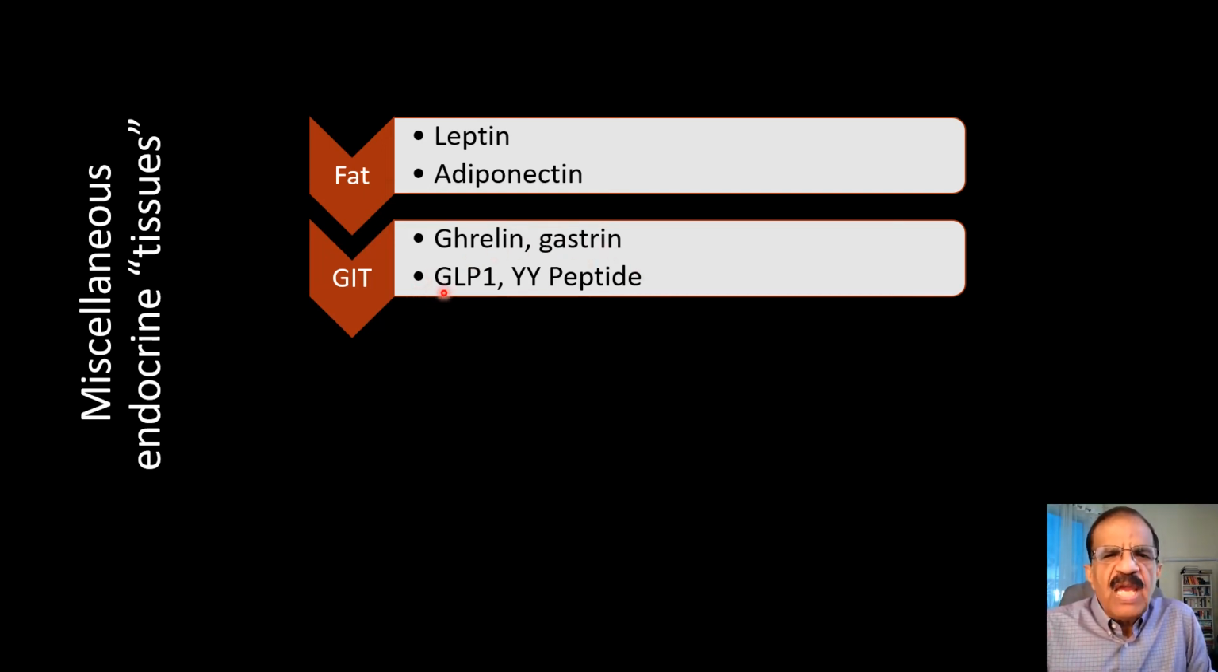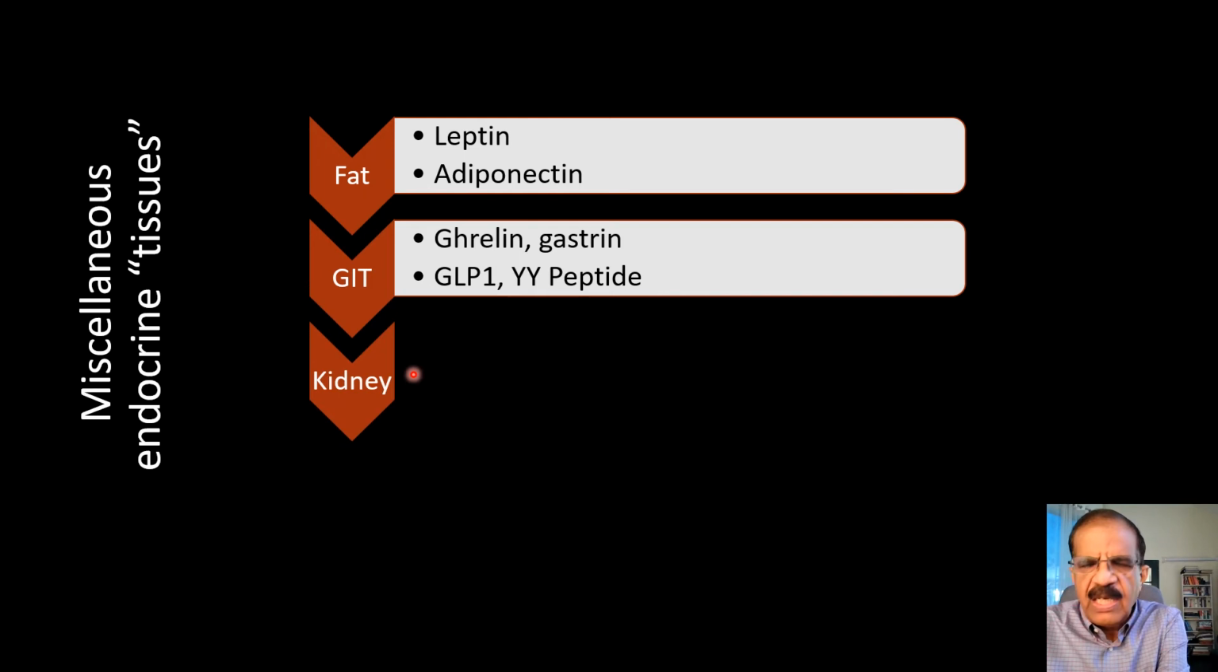And at the same time, we have GLP-1, glucagon like peptide 1, and PYY peptides. These are usually the anorexigenic hormones. They tell our brain that we have eaten enough. They are released at the end of our food intake, and they tell our brain that we have eaten enough and stimulate the satiety.